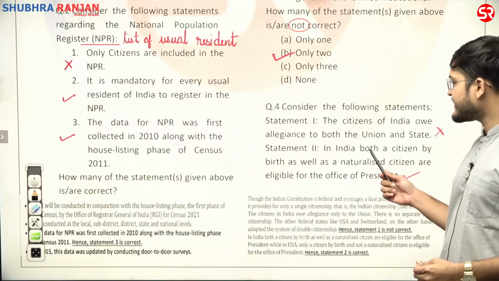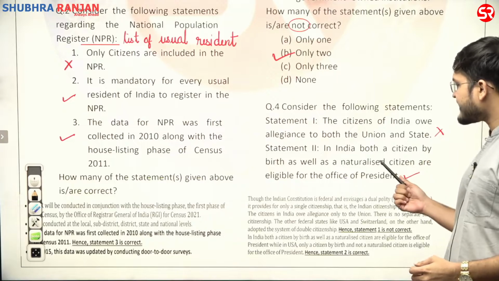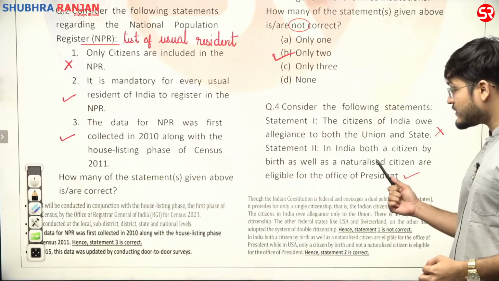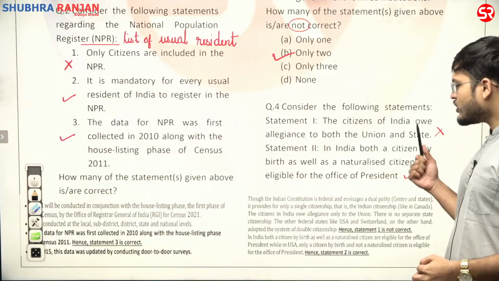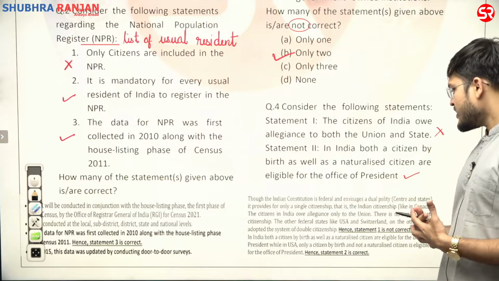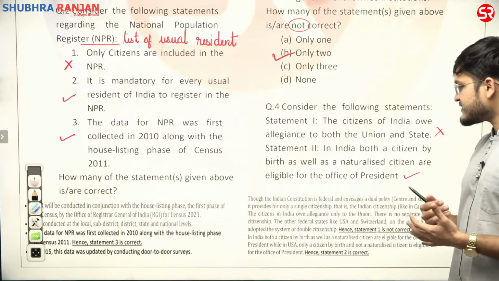First statement is incorrect. In India, both citizens by birth as well as naturalized citizens are eligible for the office of president. Second statement is correct. We know that the Indian constitution is federal in nature, envisages a dual polity, center and state.